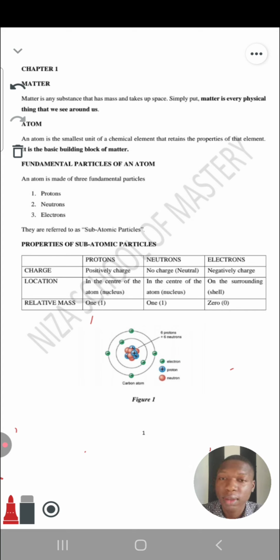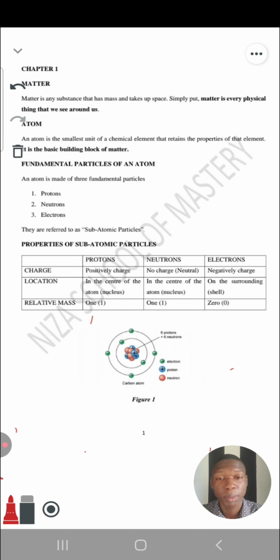Good. Now let's look at their relative mass. The relative mass of proton is 1. The relative mass of neutron is 1. And then the relative mass of electron is 0. Electron is very, very light. So we take its mass to be 0 because it's very, very light. So those are the properties of the subatomic particles.